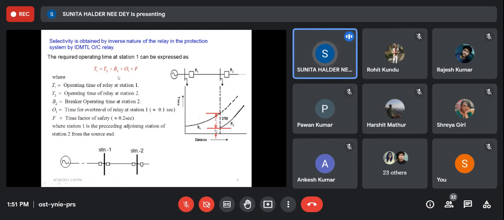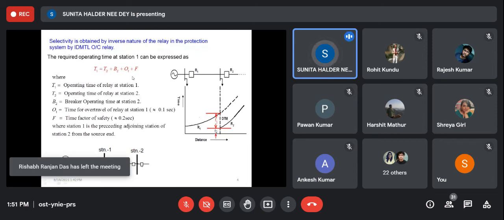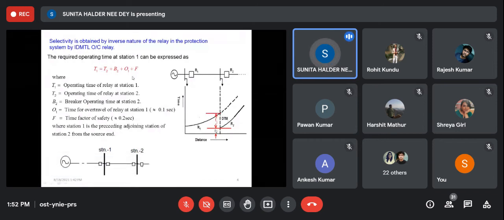Then sometimes it may happen that there is some over travel of the relay at station 1, because when the relay operates it works on torque, is it not? So it may go beyond the contact point, then again get back to the original position like this.